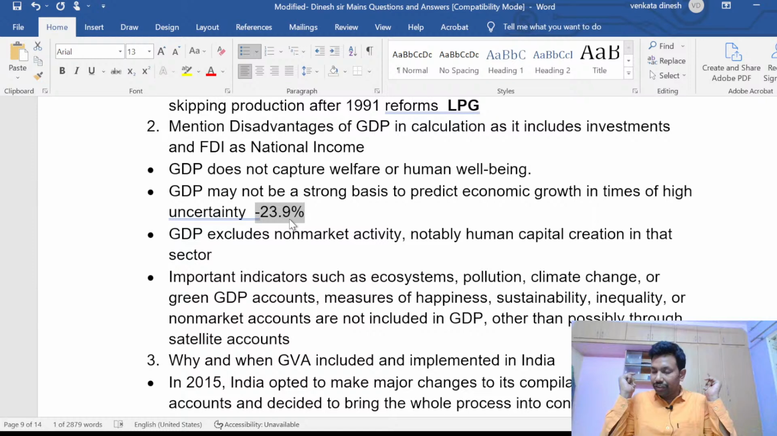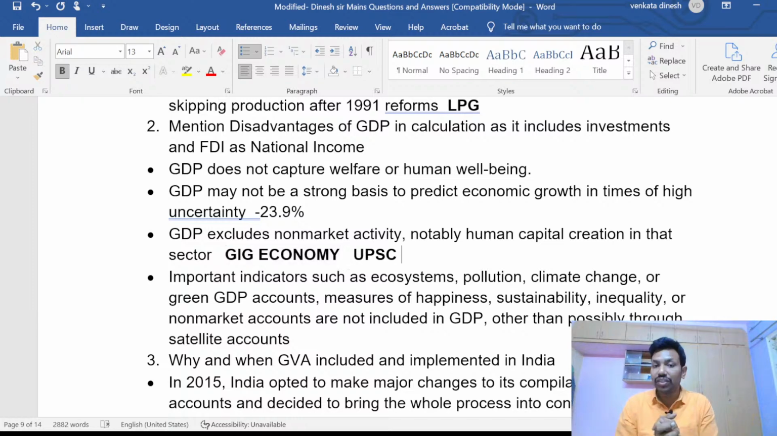GDP excludes non-market activity. That's very important because we have the gig economy. I think everyone knows about the gig economy. Have you heard of the gig economy? In COVID, everyone is talking about this. There was even a UPSC mains question asked on the gig economy. When the gig economy developed, it is not considered as individual income, right? So gig economy means simply freelancing.